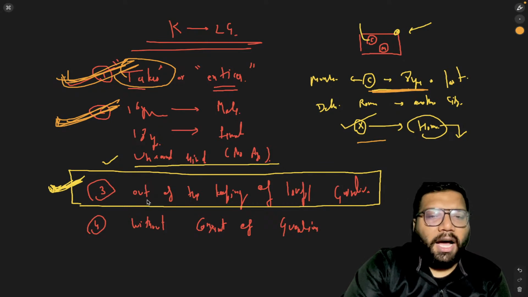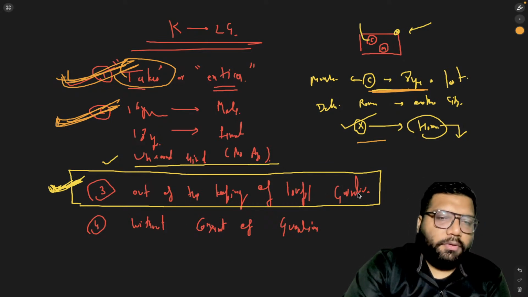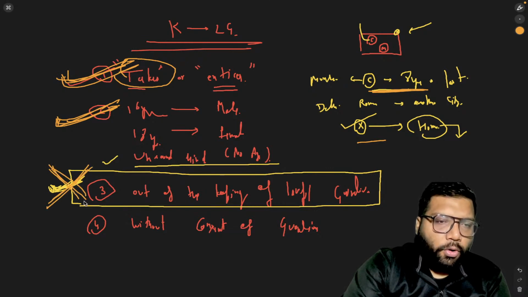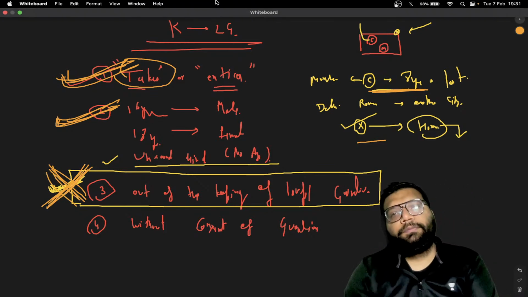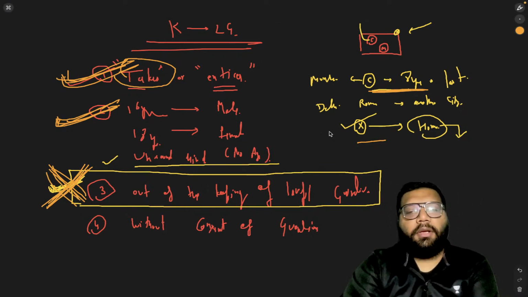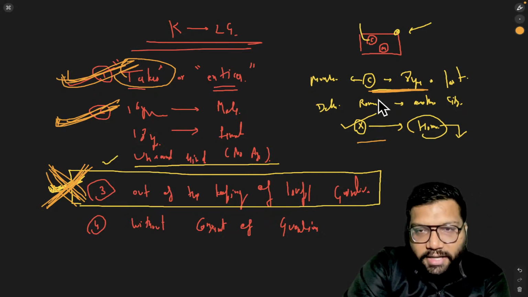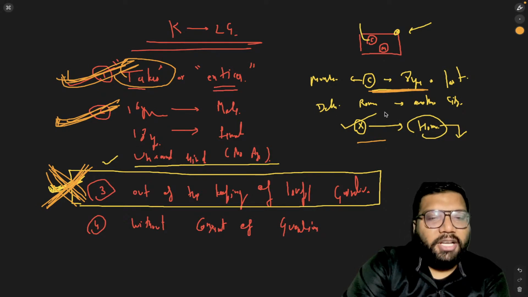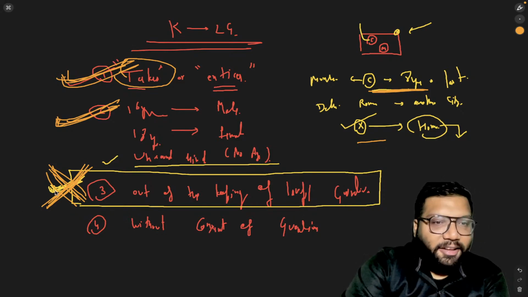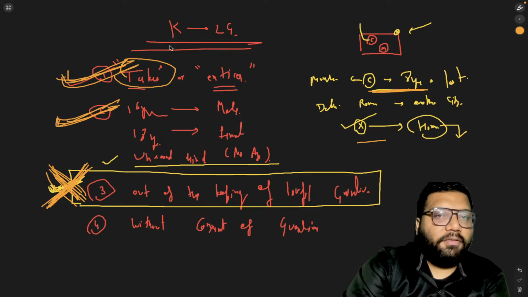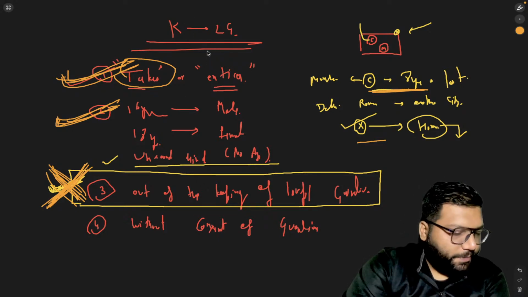Now coming to the third part: out of the keeping of lawful guardianship. No, no, no. This is not out of the keeping of lawful guardianship. Why not? Because while the child got lost in Delhi, the child was not under lawful guardianship. And if this third essential is not fulfilled, then it cannot be a case of kidnapping from lawful guardianship. I hope I am clear.